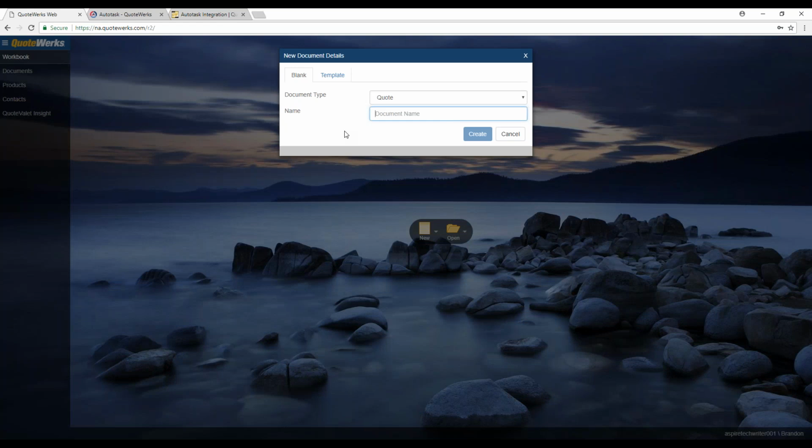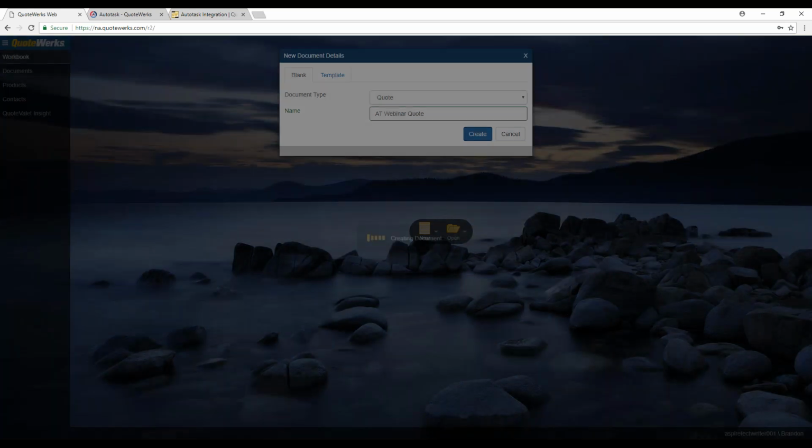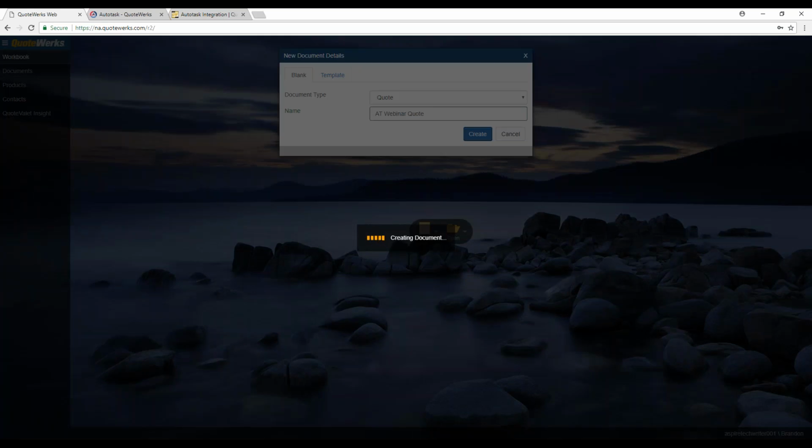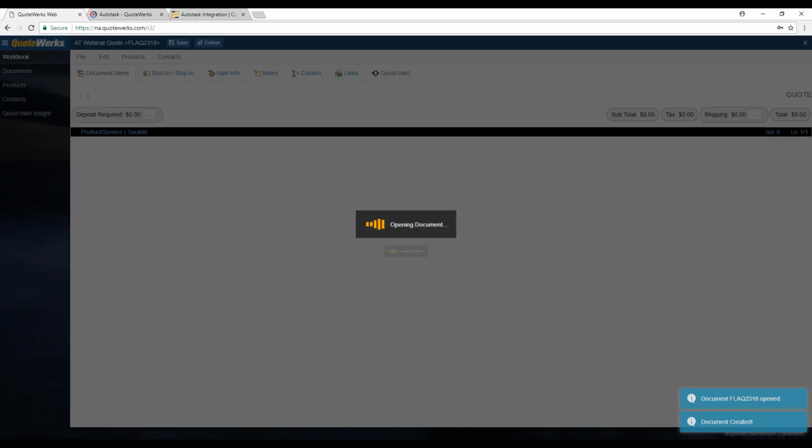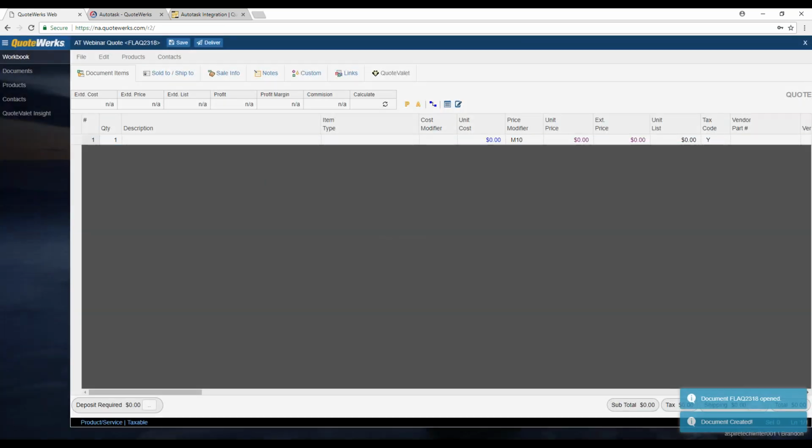So you can call it whatever you like, as you can always change it, but just to get it started. For our example, I'm just going to call this our Autotask webinar quote, and then click Create. And then this will open up a new blank document for us in QuoteWerks.